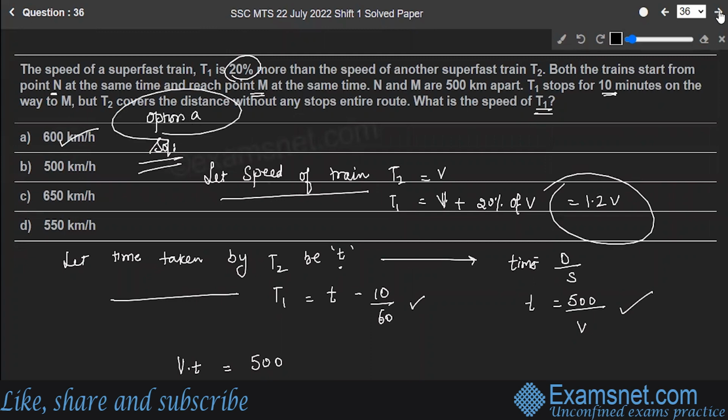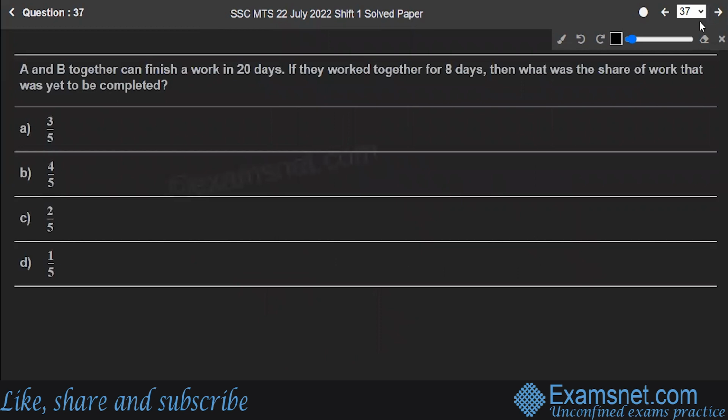Hope you are clear. Next is question number 37. A and B together can finish a work in 20 days. They work together for 8 days. Then what was the share of work that was yet to be completed? Okay, so they are working together. If we are working together, they can finish up the work in 20 days. They work together for 8 days. Then what was the share of the work that has yet to be completed? Correct. So first thing, this is given to us.